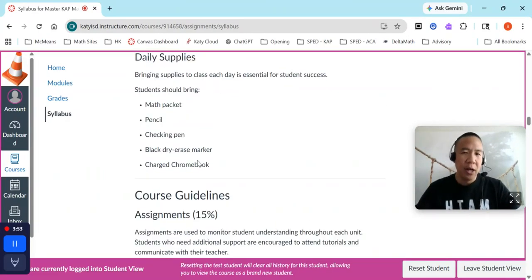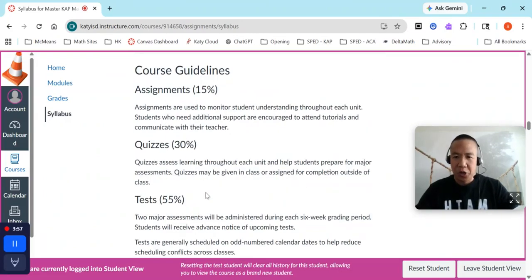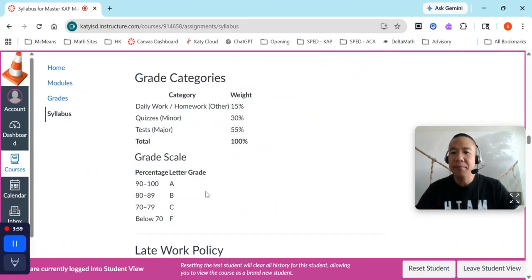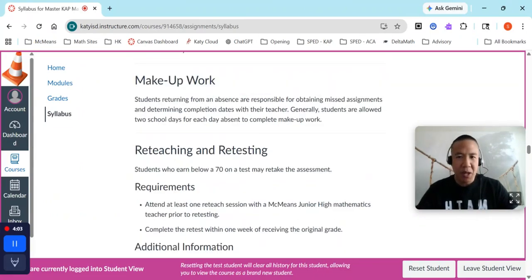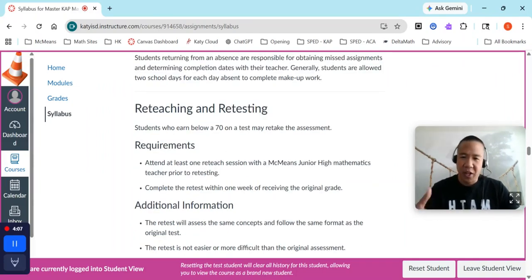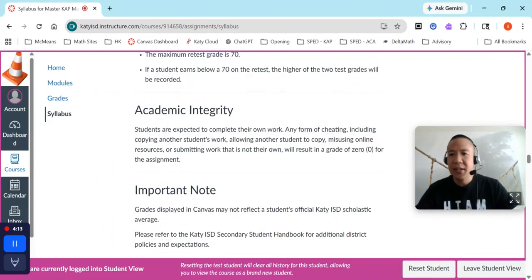Here you go. What materials we need, how our assignments are graded, late work policy, makeup policy, reteaching, retesting, which hopefully none of you will have to encounter, and academic integrity, and so on.